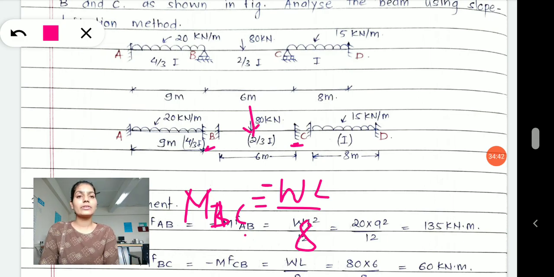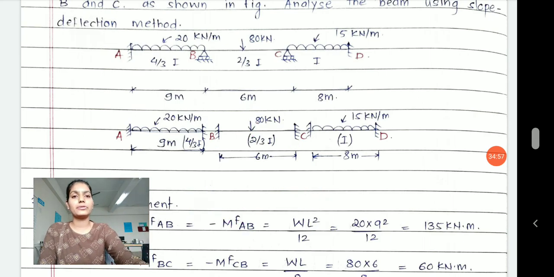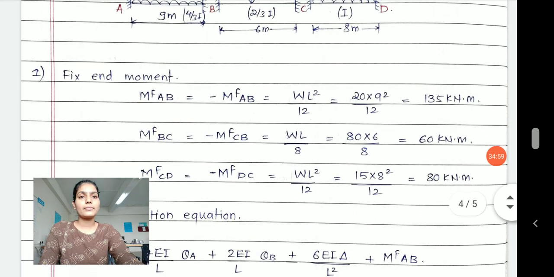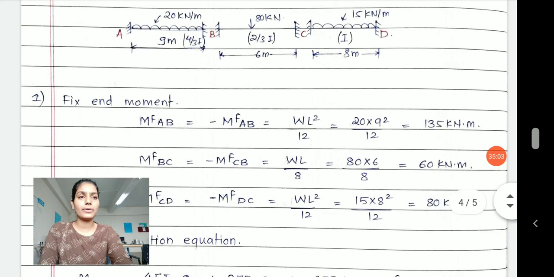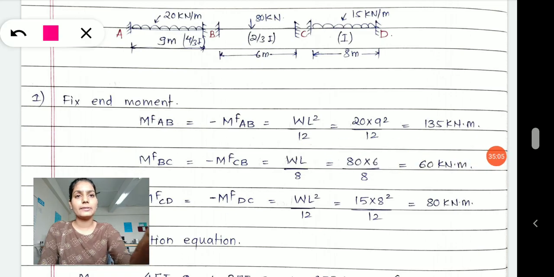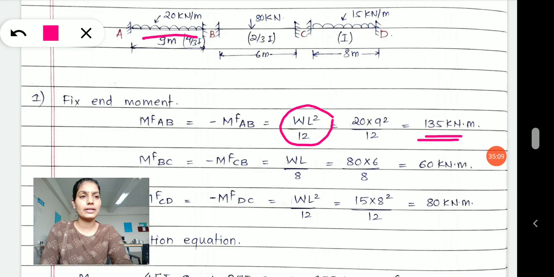Okay. So similarly, when different loadings are applied and the ends are fixed, how to analyze the moment? What are the standard formulas for it? That you have to read or keep in your mind, and here you directly apply those formulas. So see here, in the first span we have UDL, so I have applied WL square by 12. My value is 135 kilonewton meter.